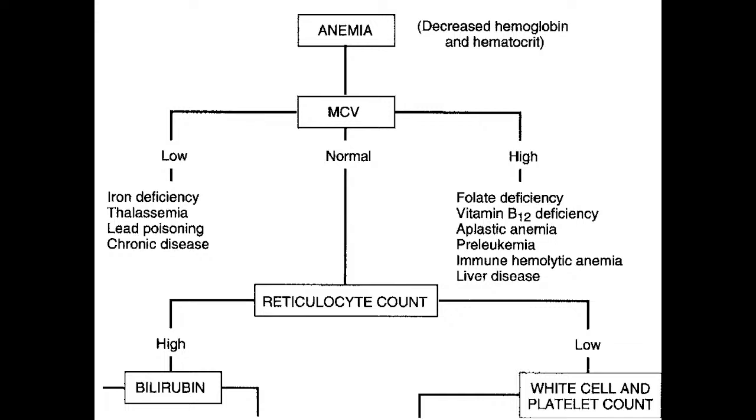Okay, so in anemia, first see the MCV. If low, then iron deficiency, thalassemia, lead poisoning, chronic disease. These are the differentials. If high, then folate deficiency, B12 deficiency, aplastic anemia, pre-leukemia, immune hemolytic anemia and liver disease, or retic count increased because of any reason, then also your MCV will be high, because reticulocytes are bigger cells. So, if these are increased, then MCV will be increased, but we should interpret carefully, with the peripheral smear.